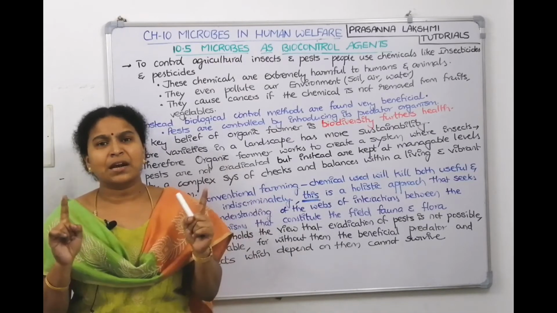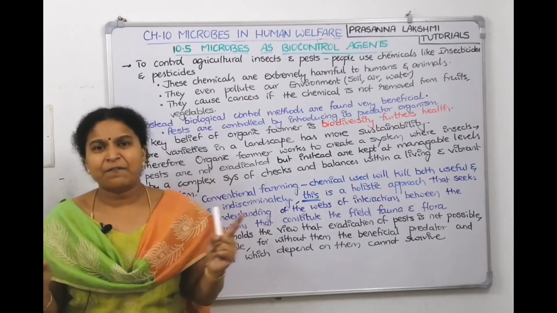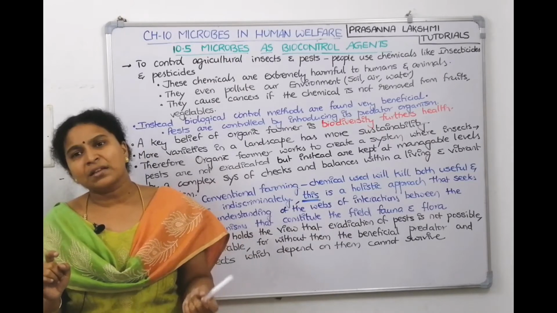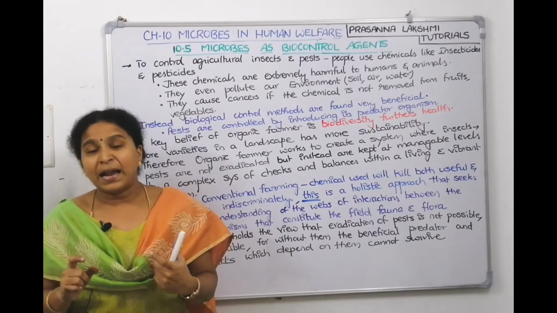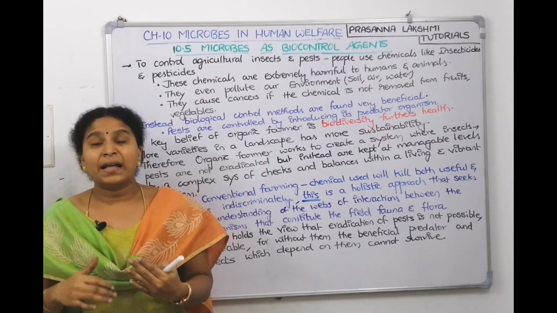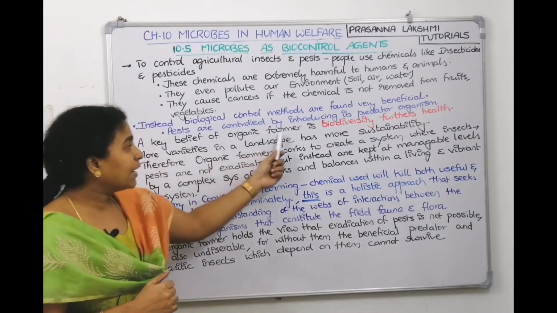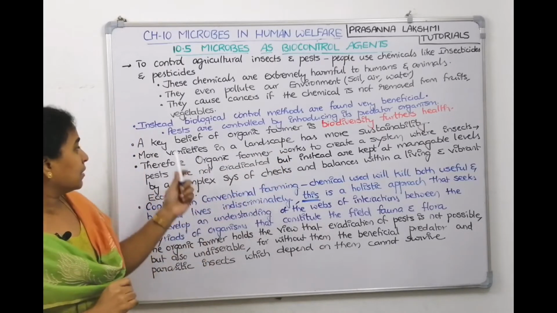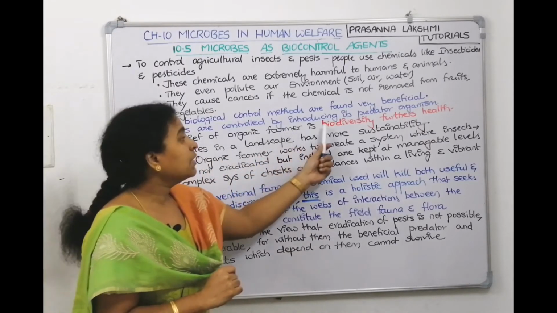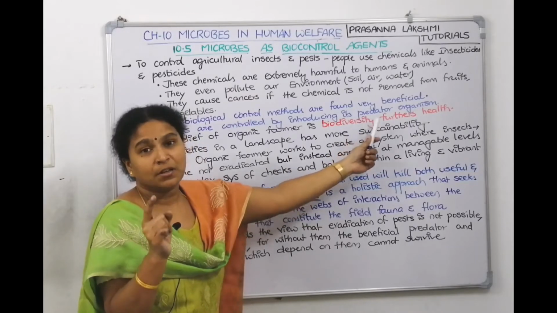If you are polluting your surroundings with chemicals, pesticides, everything, then in some way or other they enter into our body and they cause biomagnification and they cause so many diseases, right? So a key belief of an organic farmer, it's 100% correct. A key belief of an organic farmer is that biodiversity will further health.